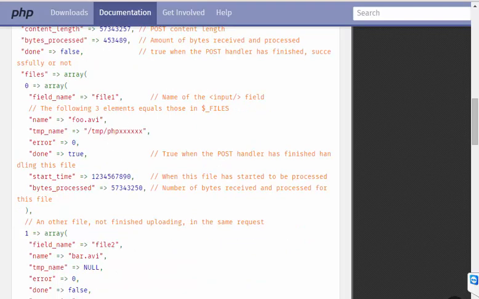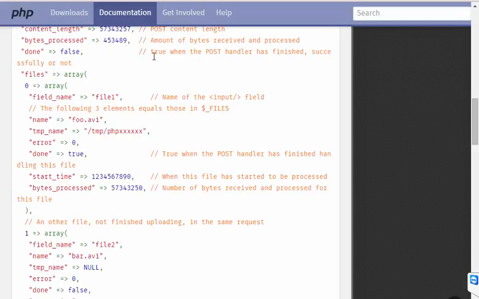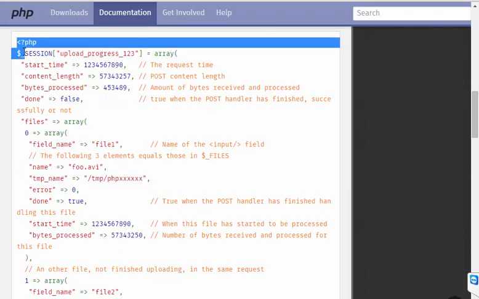So when you upload a file, there is a progression like loading. You can also track by this.